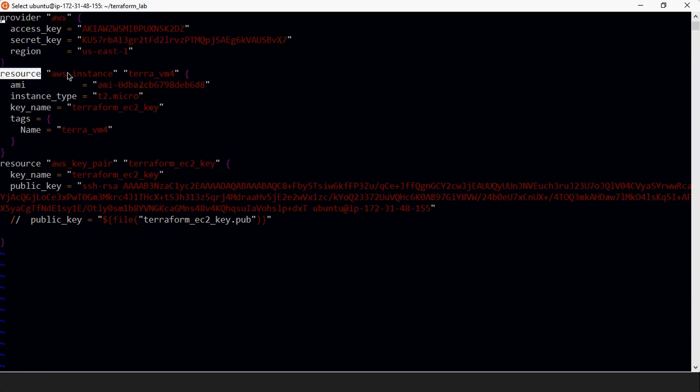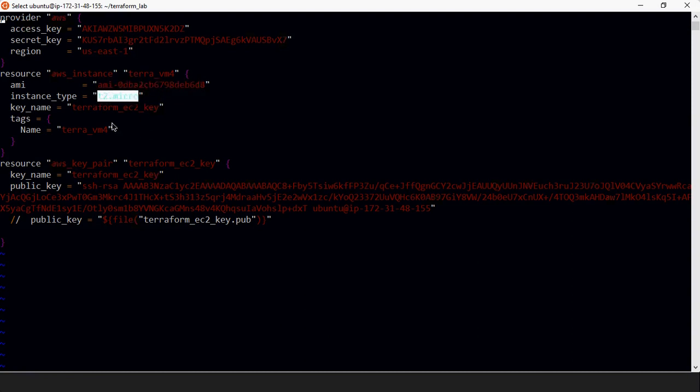Then the second block is your resource, aws_instance, and I am giving the name of my AWS instance. This is the image which I am going to use. Here I am using Ubuntu 20.04 LTS. So just make sure which image is available in this region, and you need to mention it here.